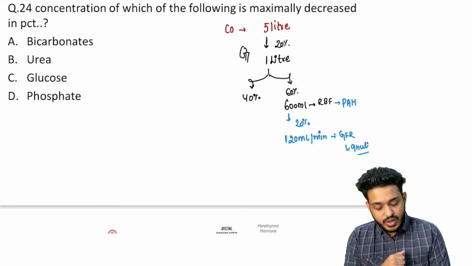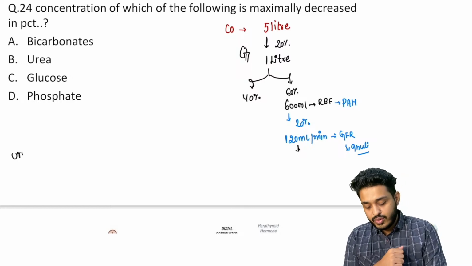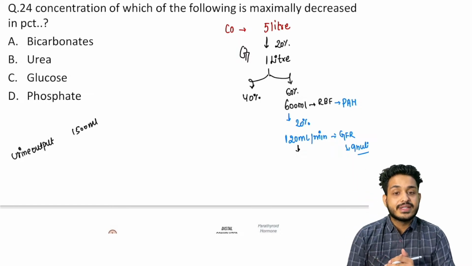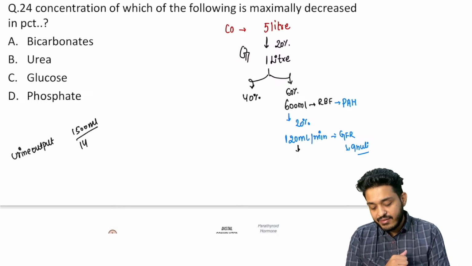Now out of that 120 ml, what is the normal urine output? Normal urine output in a day is going to be 1.5 liter, that is 1500 ml. Everyone is passing around 1 to 2 liter, so the average is 1.5 liter. In a day we have approximately 1440 minutes, right?